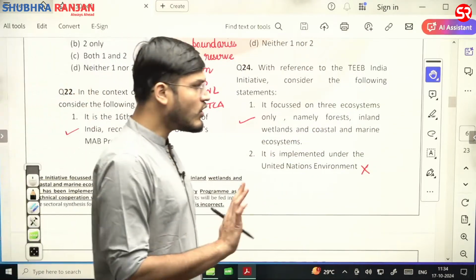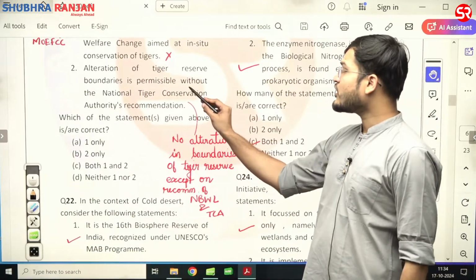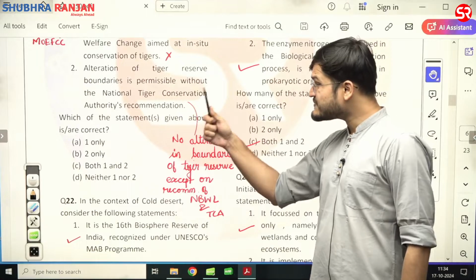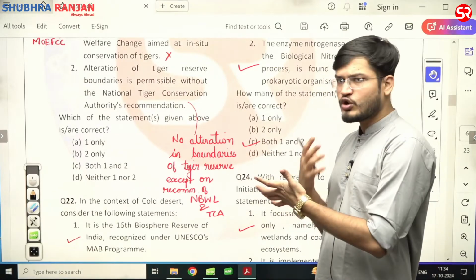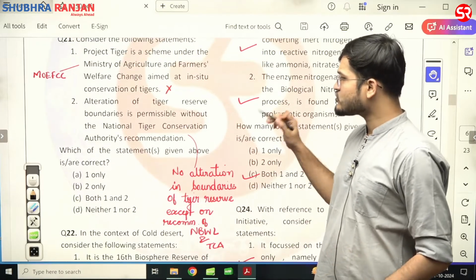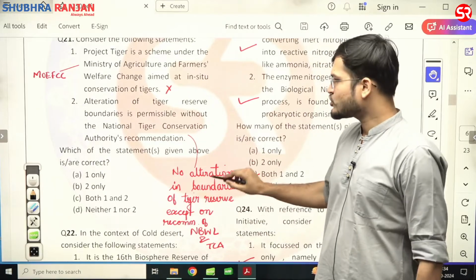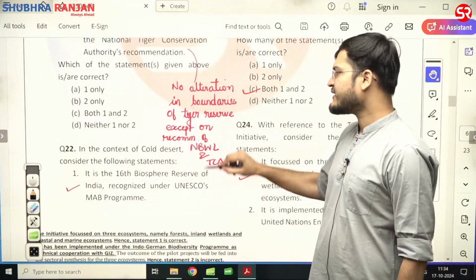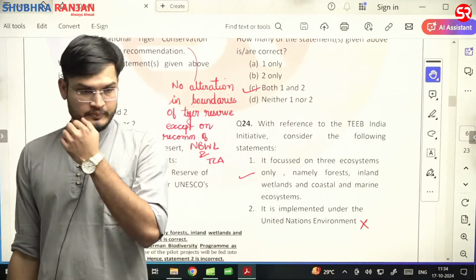क्योंकि कोई भी no alteration of boundaries. यहाँ पर लिखा हुआ है कि alteration of tiger reserve boundaries is permissible without the NTCA recommendation. वो तो और भी बिल्कुल ही गलत है. Utterly wrong. Second statement is wrong. First statement is also wrong because it is under the Ministry of Environment, Forest and Climate Change. So both these statements are wrong. Correct answer would be D, neither 1 nor 2.